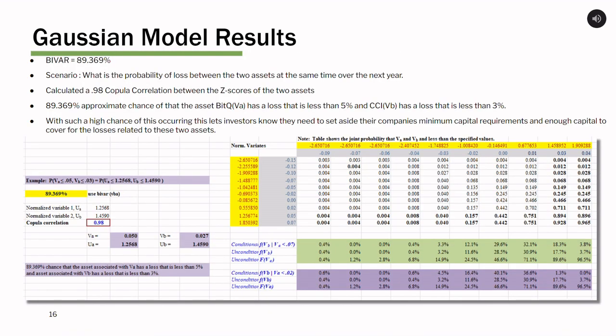With a BIVAR of 89.4%, there's approximately an 89.4% chance that BitQ will experience a loss less than 5%, and CCI will experience a loss of less than 3% over the next year. This indicates the need for investors to set aside both the minimum capital requirements and sufficient capital to cover potential losses associated with these assets.